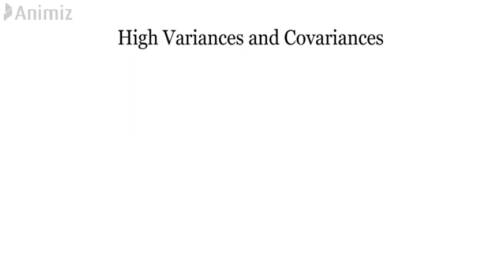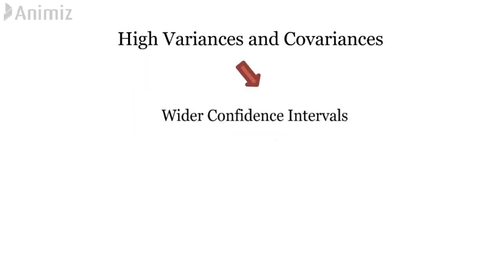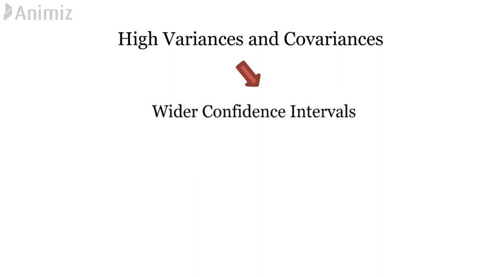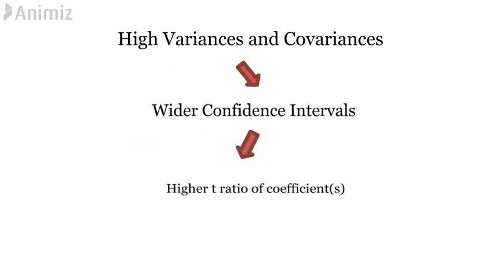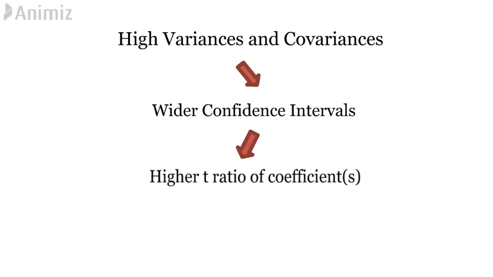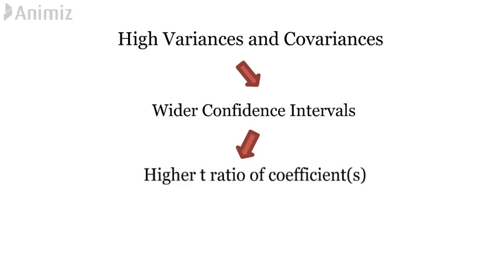Because of high variances and covariances, the confidence intervals tend to be much wider. Also, the t-ratio of one or more coefficients tends to be statistically insignificant. And although the t-ratio of one or more coefficients is statistically insignificant, R square, the overall measure of goodness of fit, can be very high. Now, let's look at the consequences of the presence of multicollinearity in more detail.